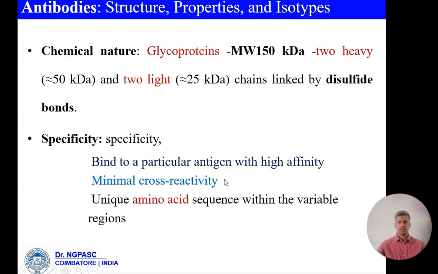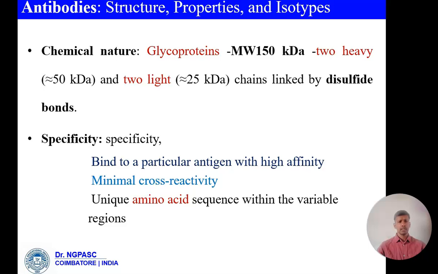The chemical nature of antibodies is that they are made up of glycoproteins. The molecular weight is 150 kilodaltons, having two heavy chains and two light chains. The heavy chains are 50 kilodaltons and the light chains are 25 kilodaltons. These two chains are connected with the help of disulfide bonds.